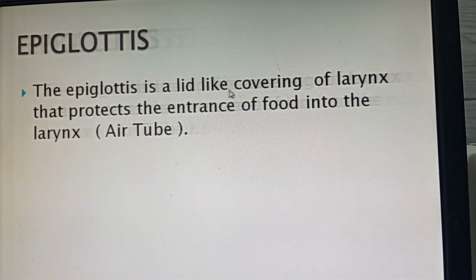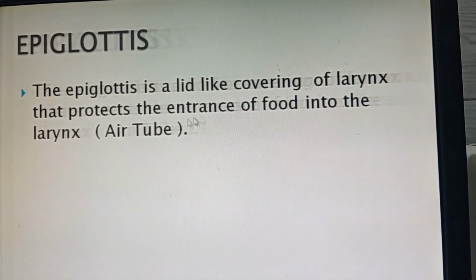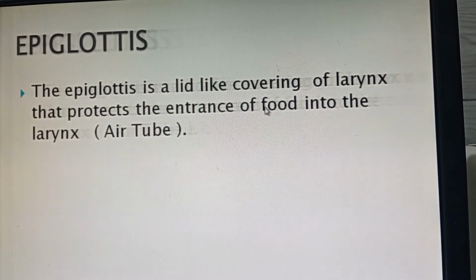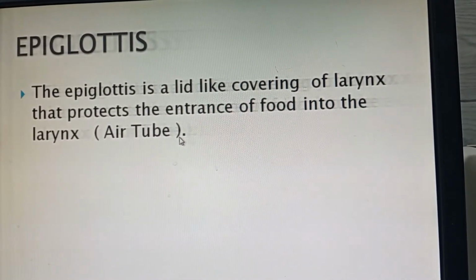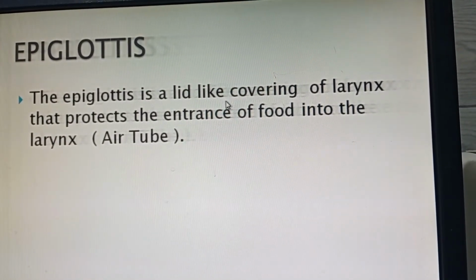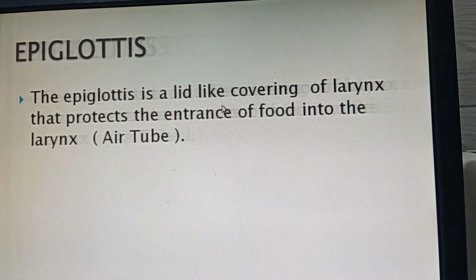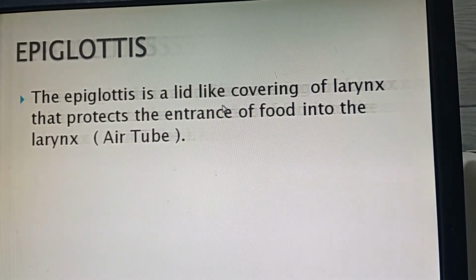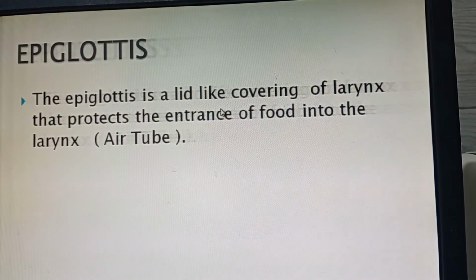The epiglottis is a lid-like covering of the larynx, the air tube. It prevents the entrance of food into the larynx. During swallowing, during deglutition, the larynx remains closed, so it prevents the entrance of food into the larynx.